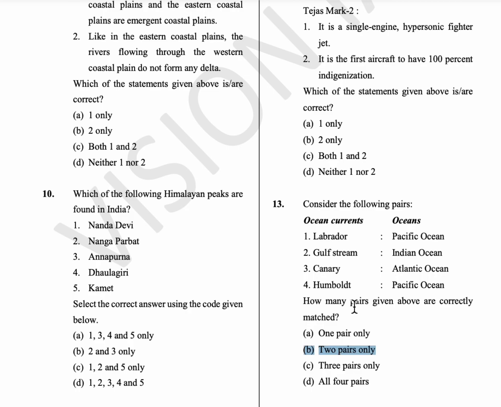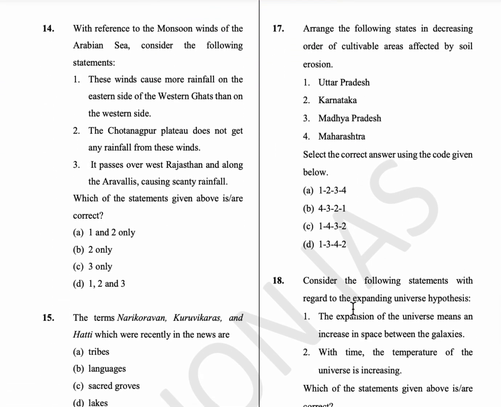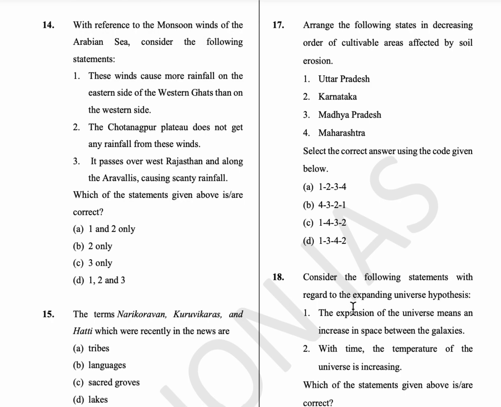Australia, H for Humboldt. Okay, now the 14th question: with reference to the monsoon winds of the Arabian Sea, consider the following statements. These winds cause only little rainfall on the eastern side of the Western Ghats, so it is called the rain shadow region.